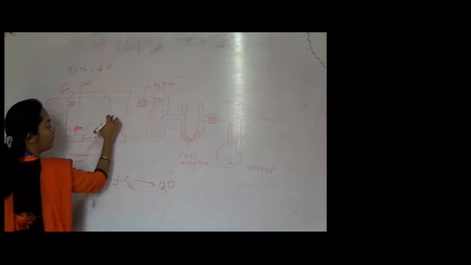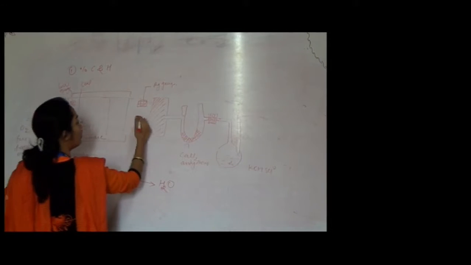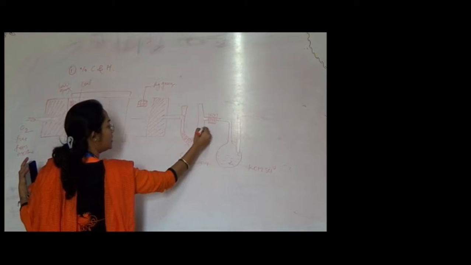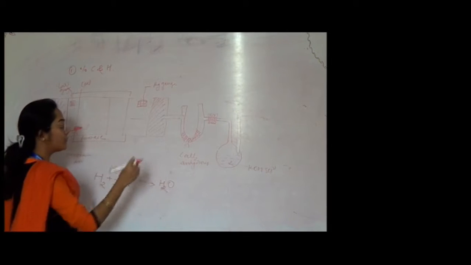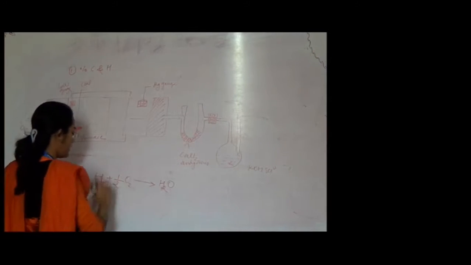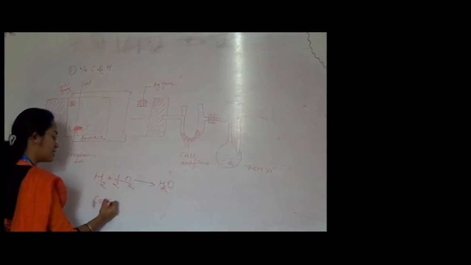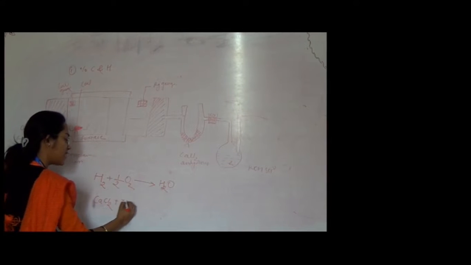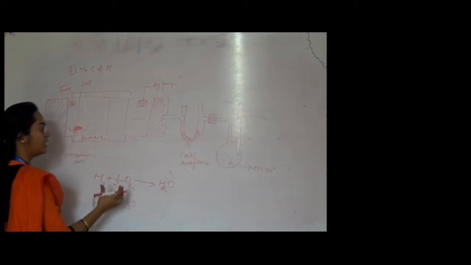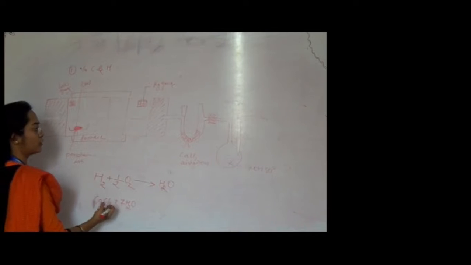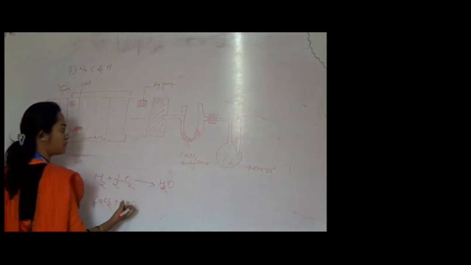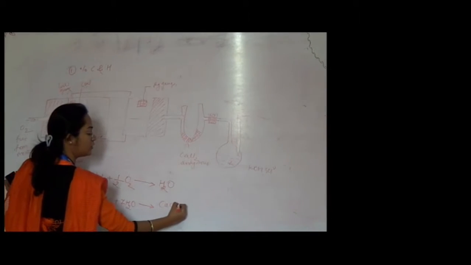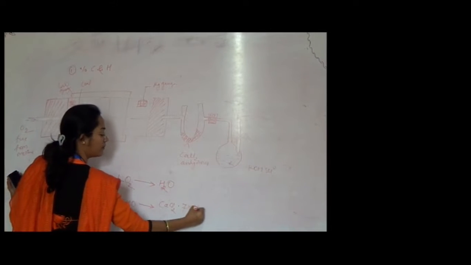This H2O formed over here will go in this direction and will be absorbed in the U-shaped tube where calcium chloride is placed. Calcium chloride is initially anhydrous, so it can absorb 7 molecules of H2O, which will give you CaCl2.7H2O.